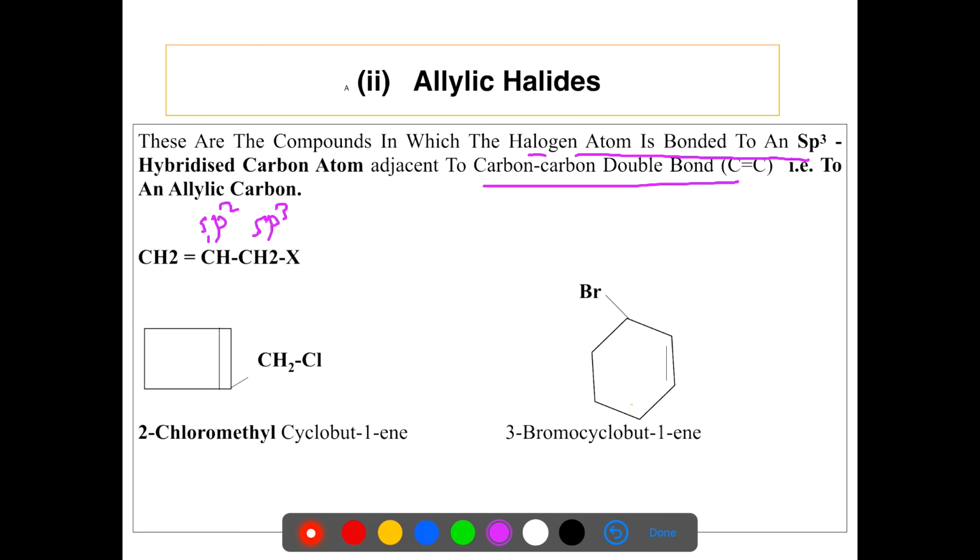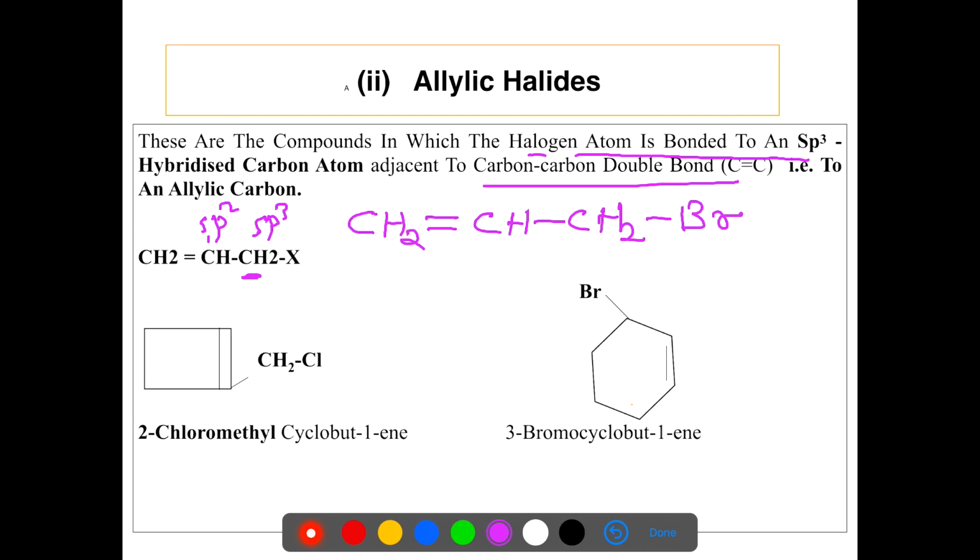CH2 is sp3 hybridized and halogen is directly attached to sp3 hybridized carbon atom. I will write one of its formula, CH2=CH-CH2Br, for example.